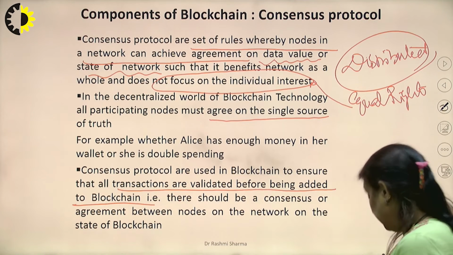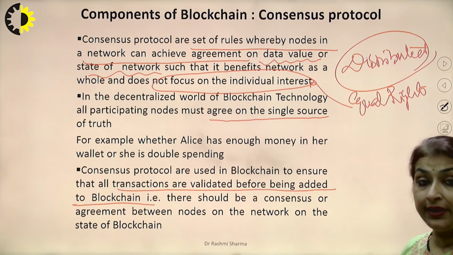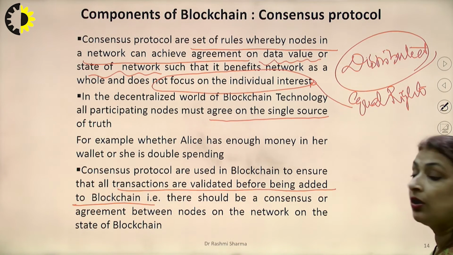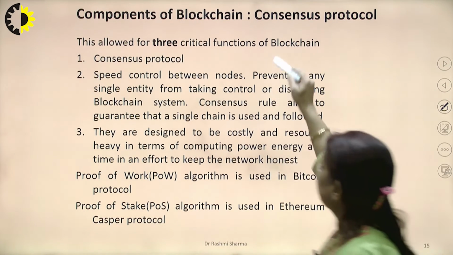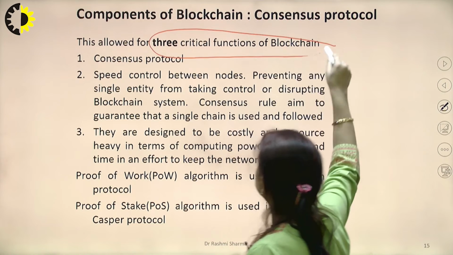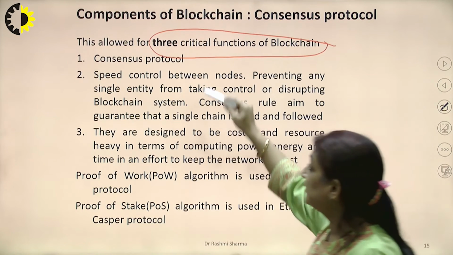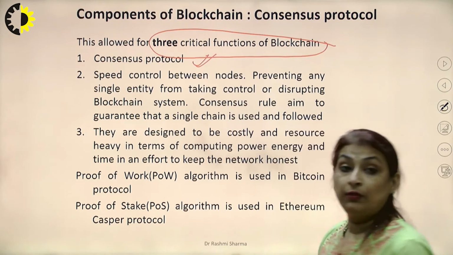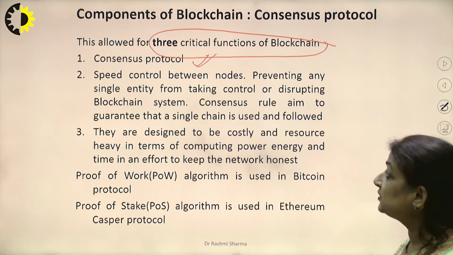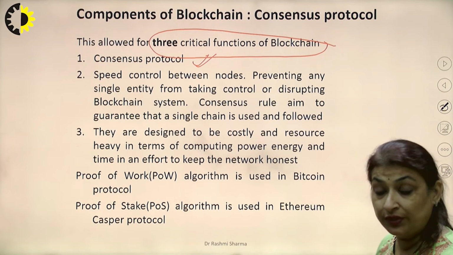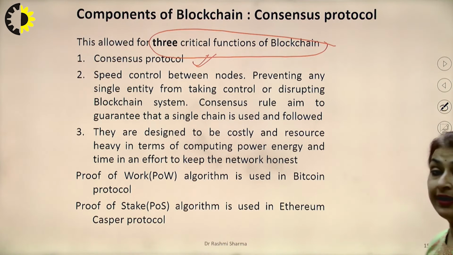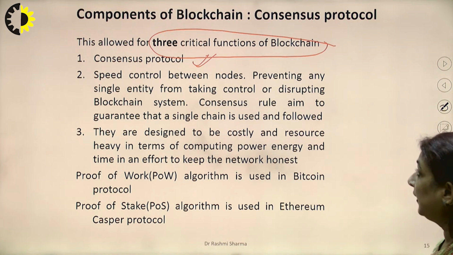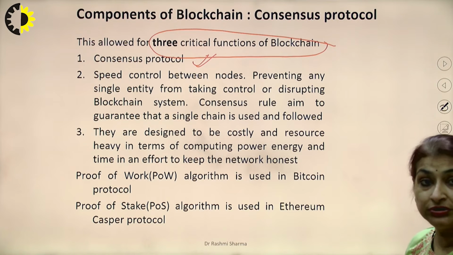And there should be consensus or agreement between the nodes of the network on the state of the blockchain. So there are basically three critical functions which we have to look into in the blockchain. One is the consensus protocol, which is being done. Second is the speed control between the nodes. What is the speed between those particular nodes? Then preventing any single entity from taking control and disrupting the blockchain system.